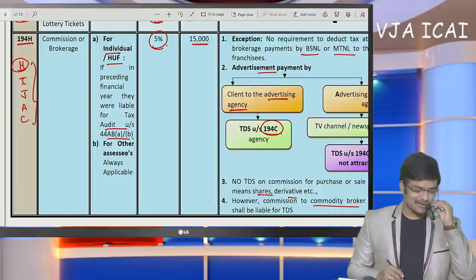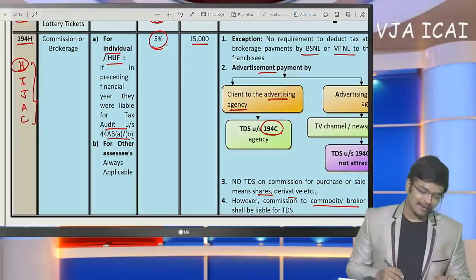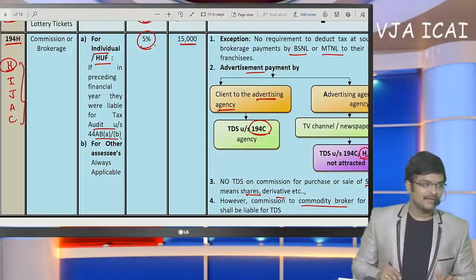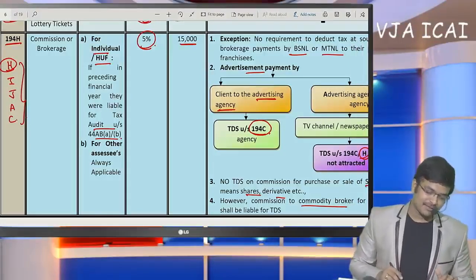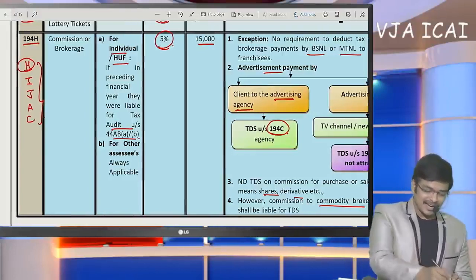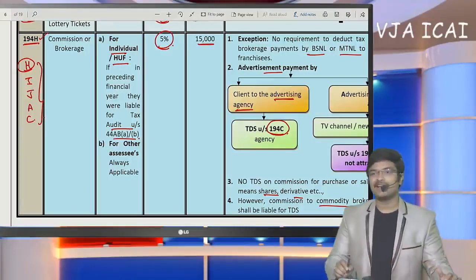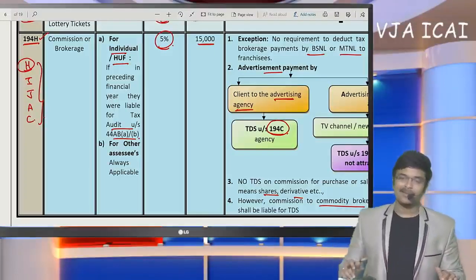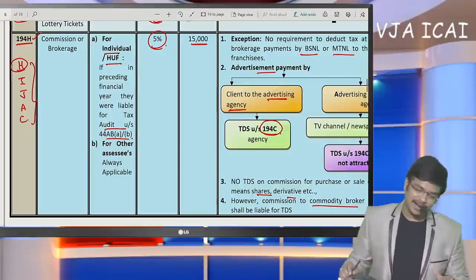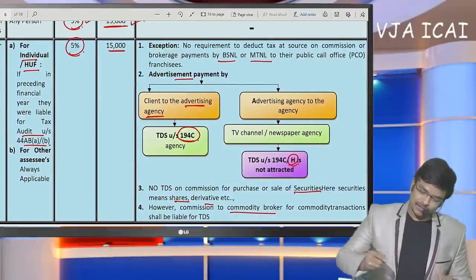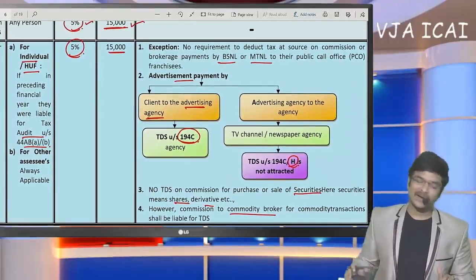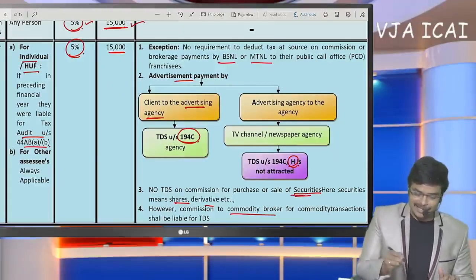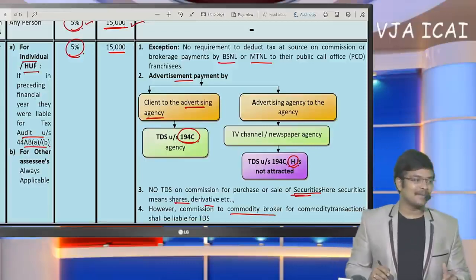Now in continuation of our session, section 194H, when commission or brokerage is being paid by an individual or HUF, in case, sir, this 194H shall be attracted if in the last year he is liable for tax audit, then during the current year upon payment he is going to deduct under section 194H. So stockbroker commission need not be deducted TDS under 194H. Stockbroker commission is an exception where TDS need not be deducted.